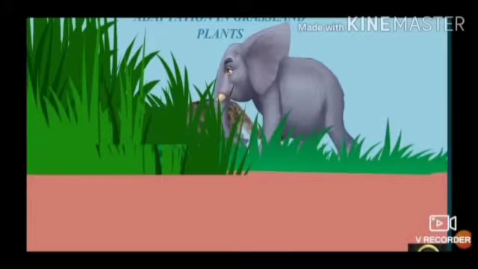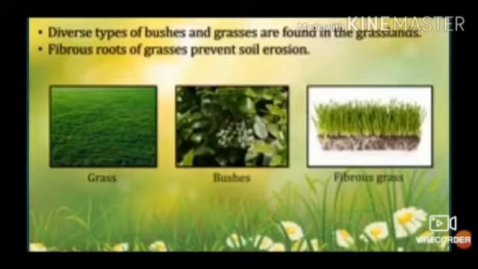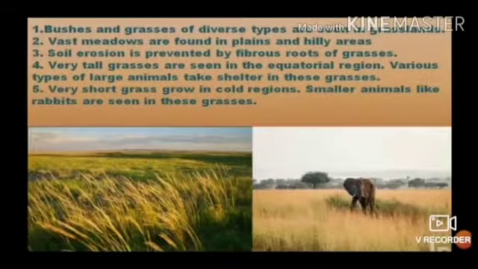Adaptation in grassland plants. Diverse types of bushes and grasses are found in the grassland. Fibrous roots of grasses prevent soil erosion. Soil erosion is prevented by the fibrous roots of grasses. And we can see bushes and grasses of diverse types in the grassland.